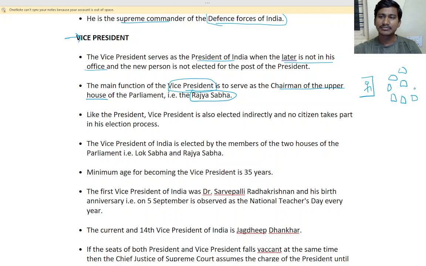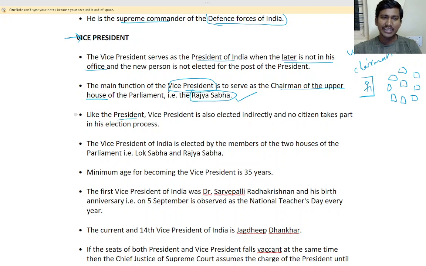Sir, this is the chairperson sitting there. This is the chairman. Chairman will be the vice president. Understand? So that is for the Rajya Sabha.